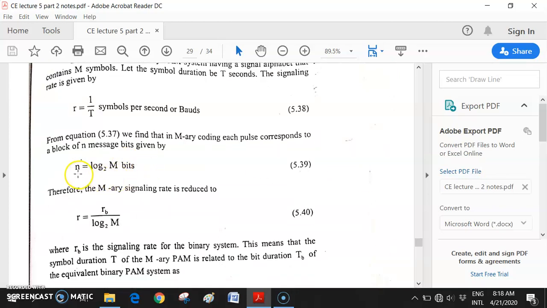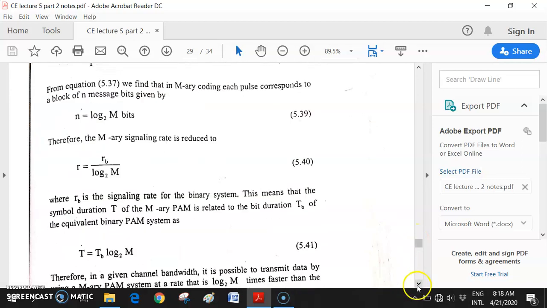That means if it is 3, then M must be 8. Log 8 equal to 3, or 2 cube equal to 8. 2 cube, you will get 8. So log base 2 of 8 will give you 3. Is it clear? So in this way, channel encoding.